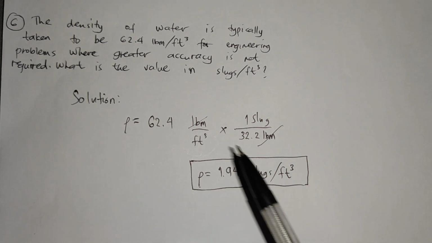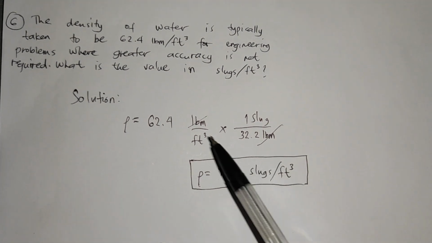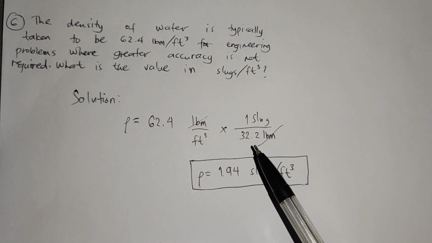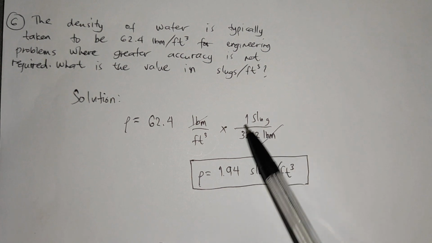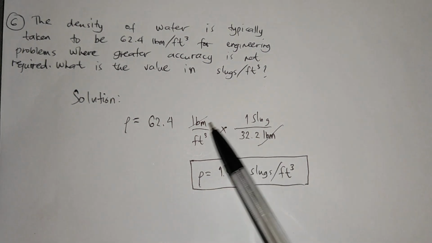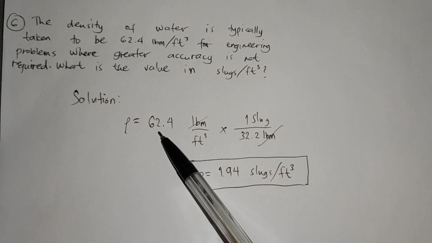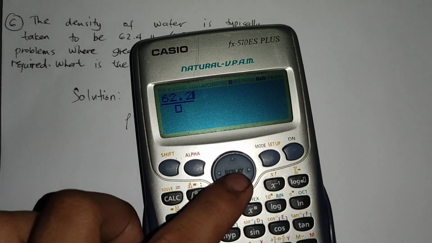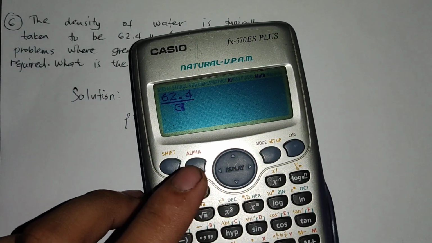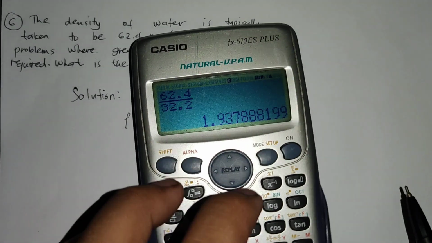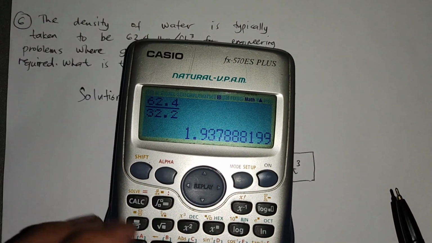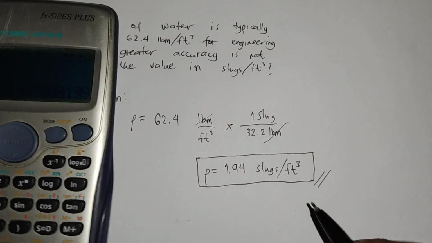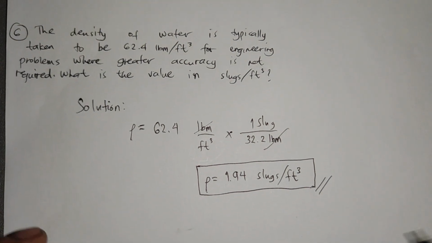So we all know that in engineering principles or conversions, in one slug we have 32.2 pound mass. So basic na basic, dinivide lang natin yung 1 slug papuntang 32.2 pound mass. Kinancel yung pound mass. Kaya yung 62.4 mo, dinivide sa 32.2. So, calculate natin para sure. 62.4 divided by 32.2. Lalabas na density na naka-slugs per cubic foot is 1.94 slugs per cubic feet. So, basic na problem.